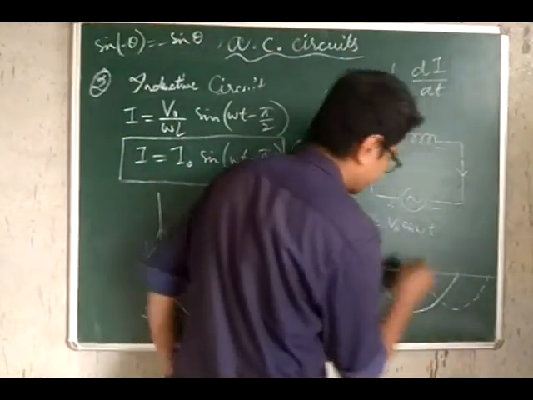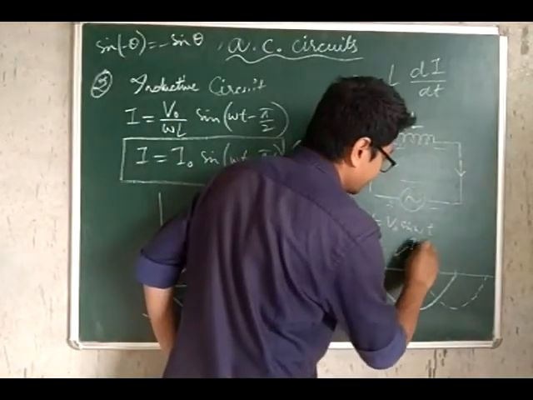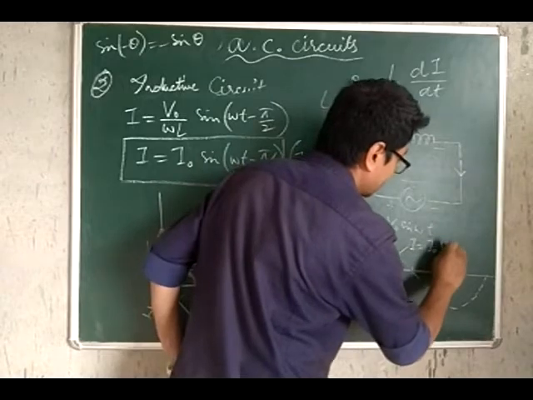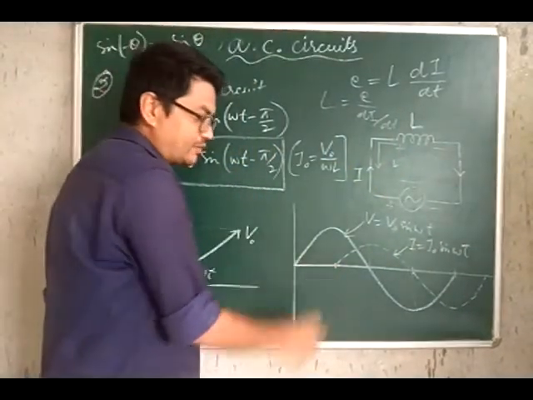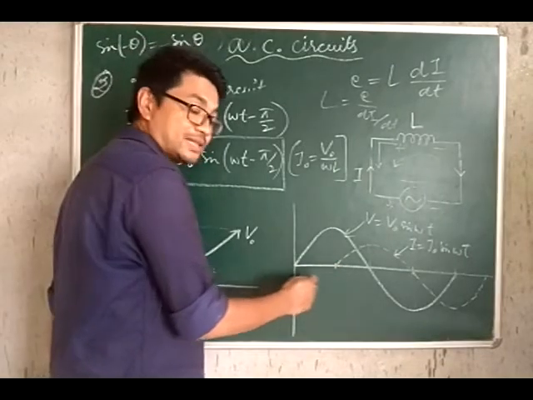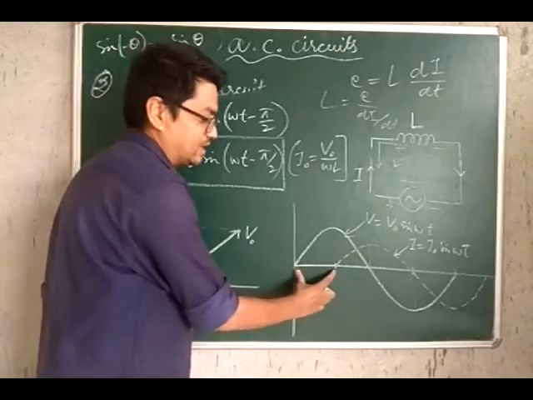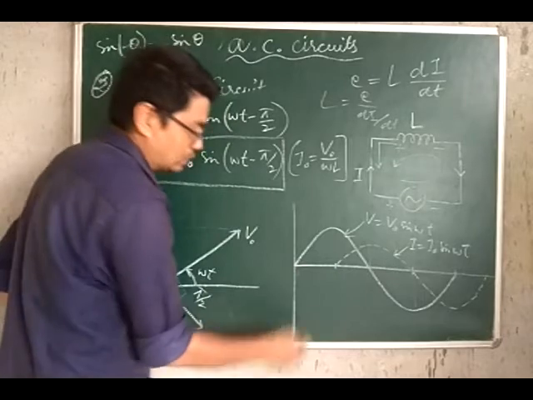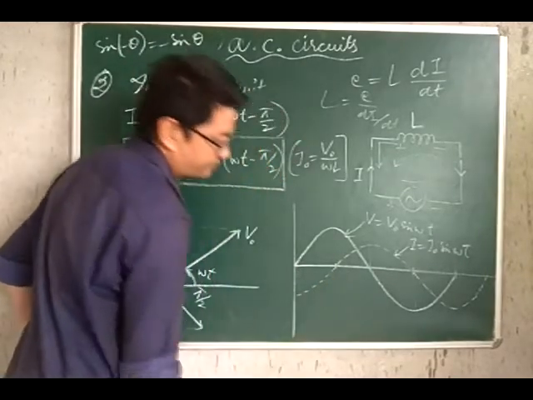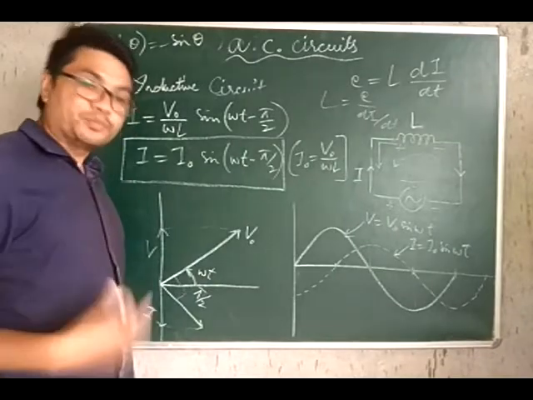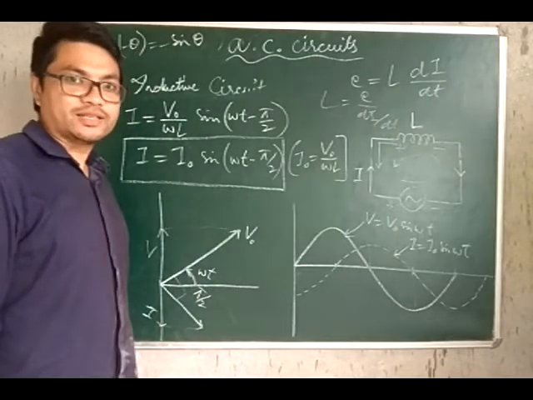So this is the current curve, I is I naught sine omega t minus pi by 2. So you can make out from this graph itself that the current is lagging behind the voltage by a phase angle of pi by 2. You can extend this over here. This is all about a purely inductive circuit.